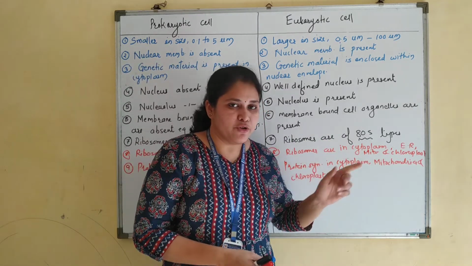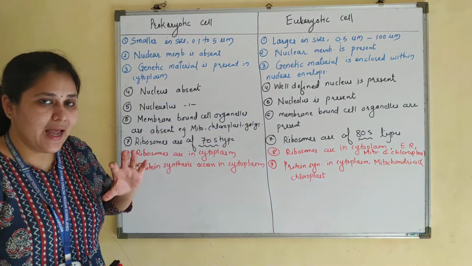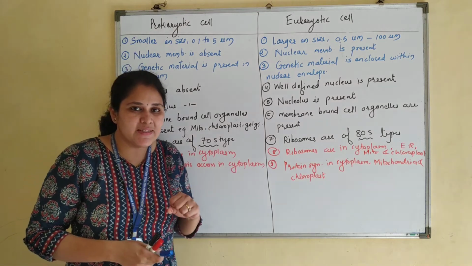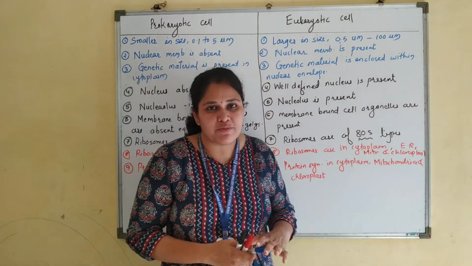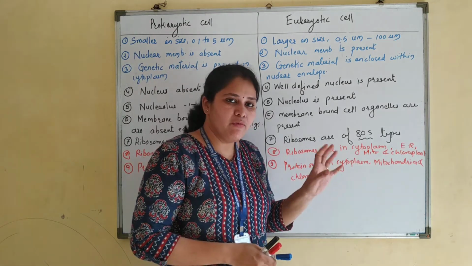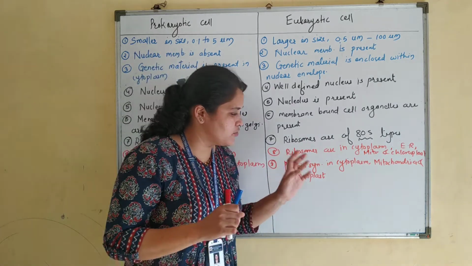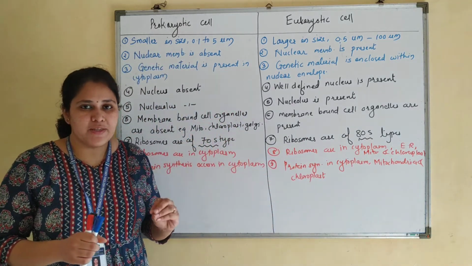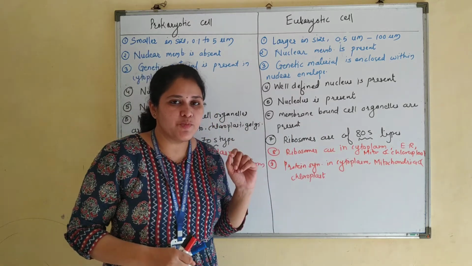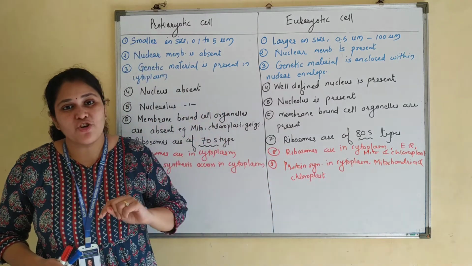This is known as mitochondrial DNA and plastid DNA. They have some genes which are involved in the synthesis of enzymes required for respiration and photosynthesis. So the cell's regular protein synthesis takes place in the cytoplasm. In addition to this, protein synthesis also takes place in mitochondria as well as in chloroplast.